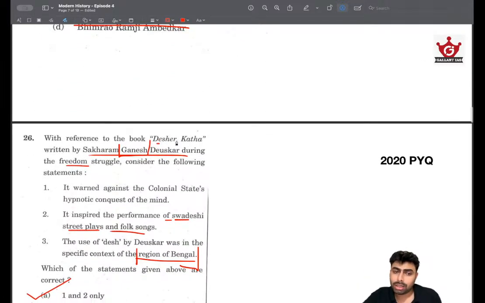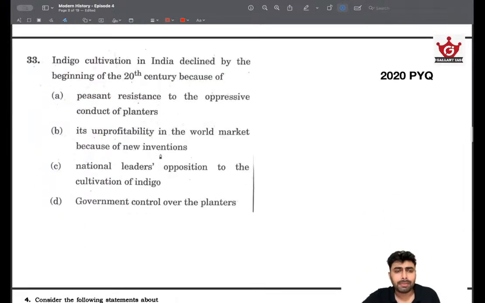Again, Deshar Kada was written by Sakharam Ganesh. Keep that in mind because UPSC can give a match the following just from combining questions from the PYQs. So for that matter, just remember these names.